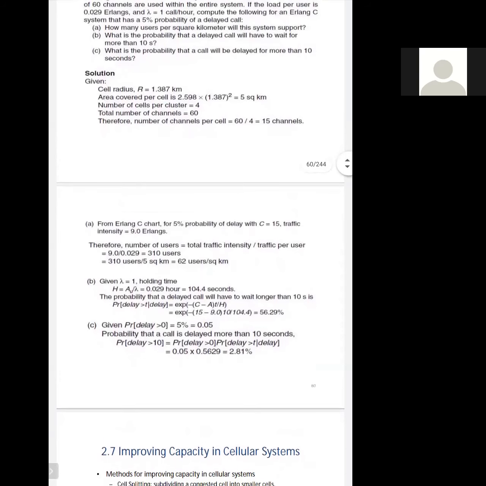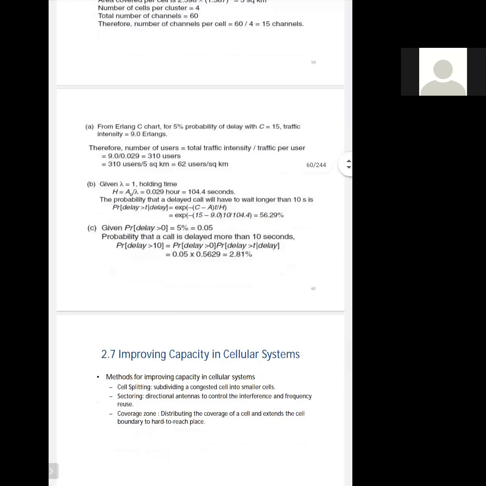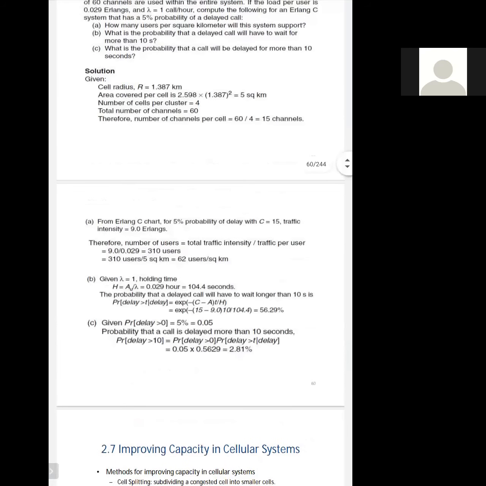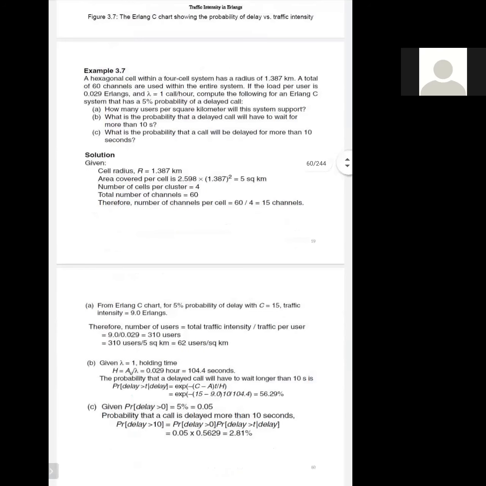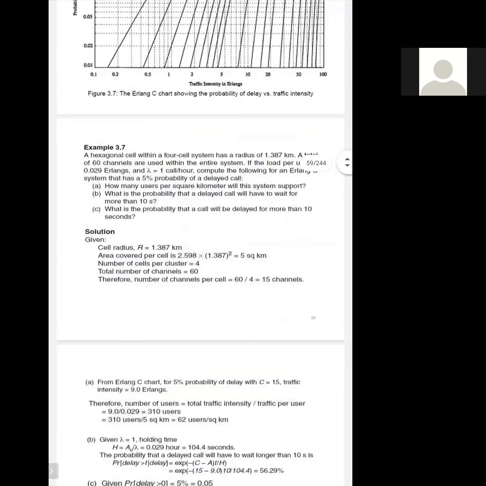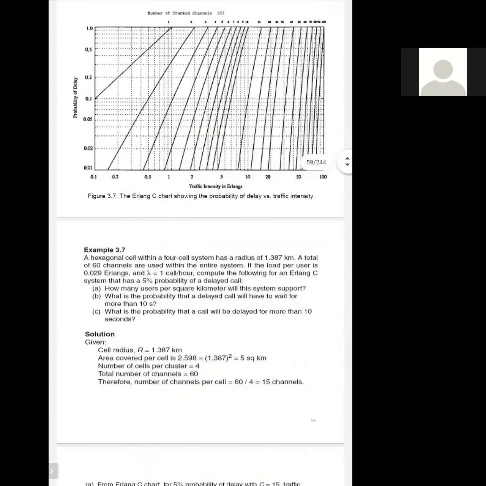Then we have C, that is the probability that a call will be delayed for more than 10 seconds. It is given by this formula: the probability of delay greater than t seconds. It is 0.05 multiplied by the value given in part B. So it is 2.81%. In this way, we can calculate the delays and the number of users that can be accommodated per square kilometer. So the Erlang C formula is basically used for delayed calls. Clear to everyone?